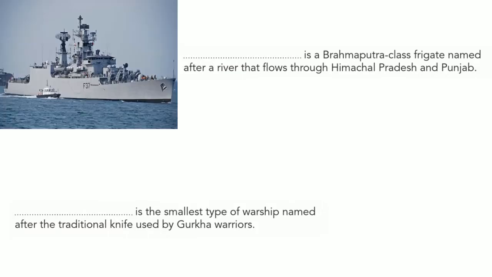This is a Brahmaputra class frigate named after a river that flows through Himachal Pradesh and Punjab. It is a ship named after a river. A river name indicates a river. That river flows between Himachal Pradesh and Punjab. The answer is INS Beas.